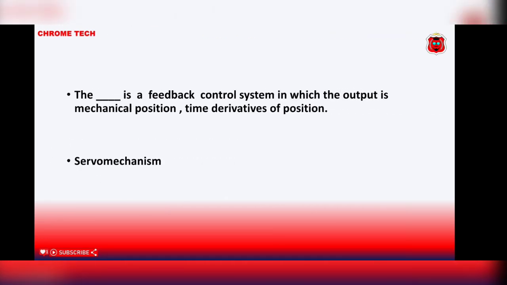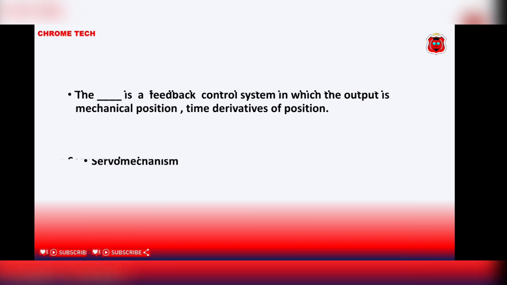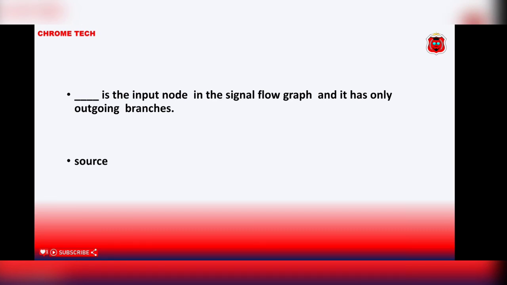The dash is a feedback control system in which the output is mechanical position, time derivatives of position. Servo mechanism is the correct answer. Next question. Dash is the input node in the signal flow graph SFG and it has only outgoing branches. Source is the correct answer.